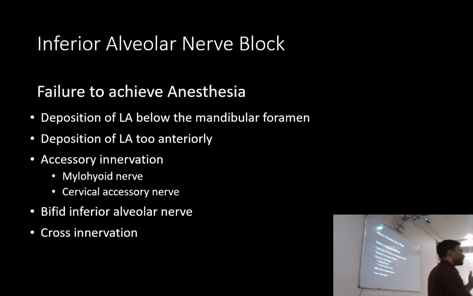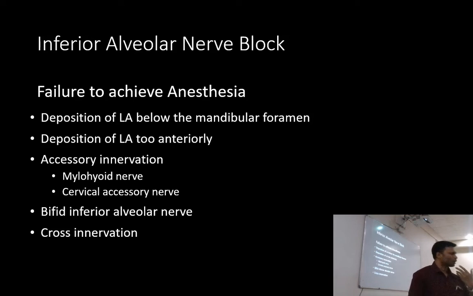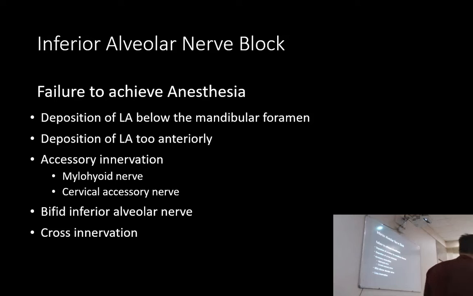In some cases they might have nerve supply from the opposite side. So the teeth at the anterior portion of the mandible might have nerve supply from the same side and also from the opposite side. So suppose even after a successful block, the patient has pain in the anterior teeth, then you will have to infiltrate the midline. If you infiltrate at the midline, all of the innervation coming from the opposite side will be blocked. Okay, so that is how you manage cross innervation.